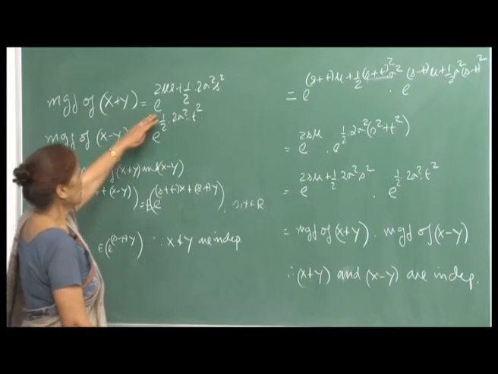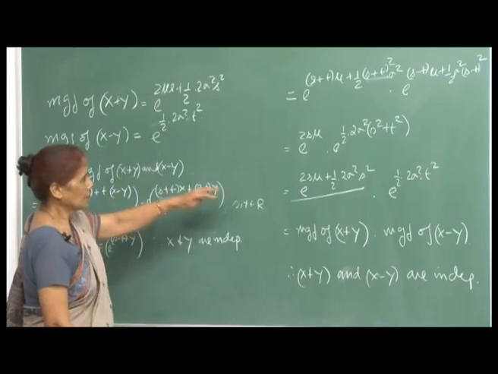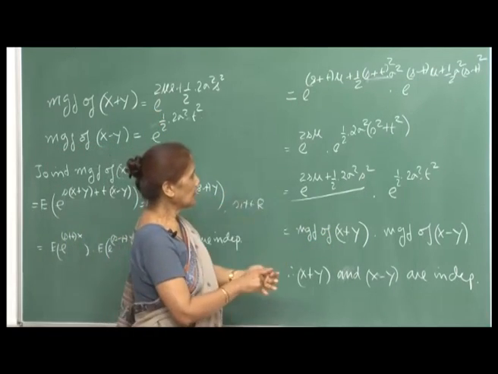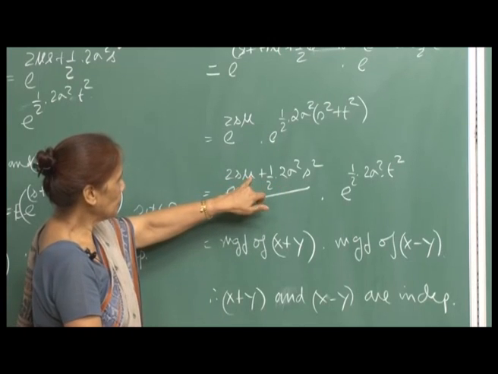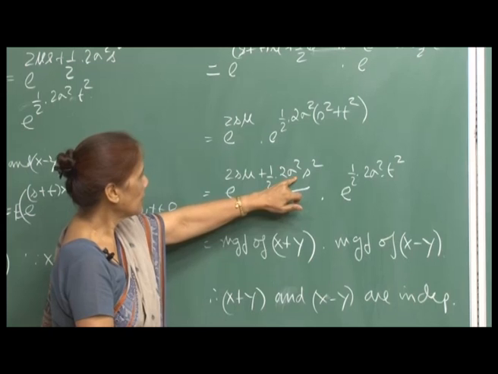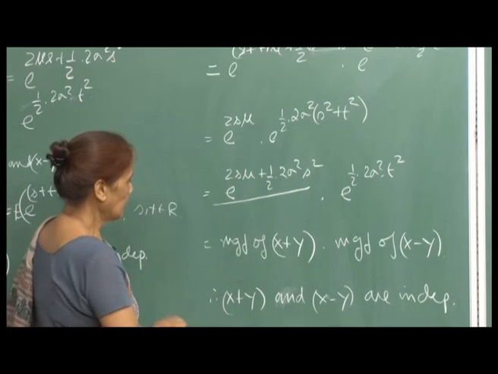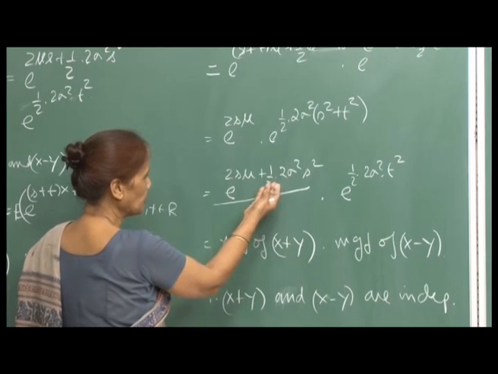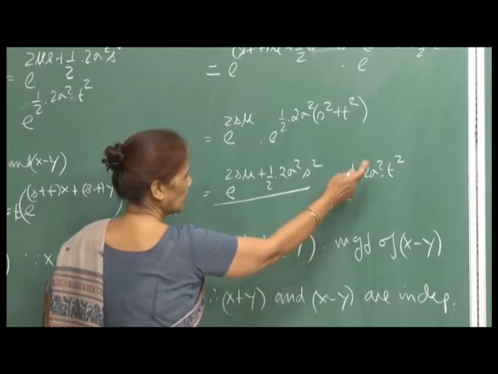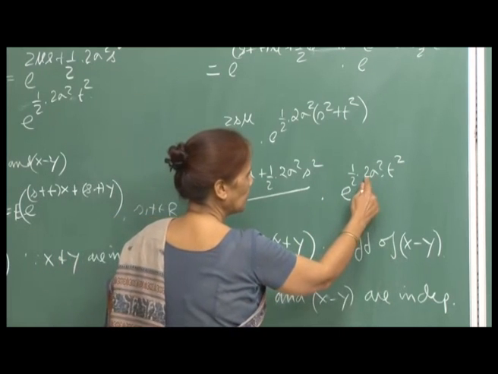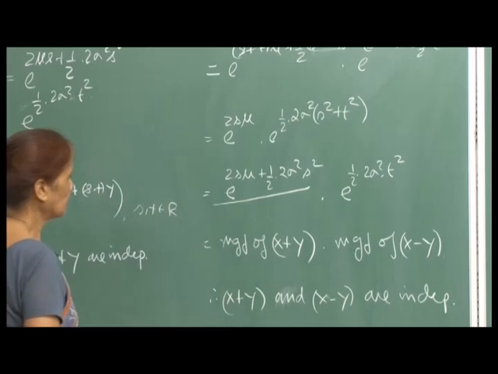See, this is exactly the MGF of x plus y, because this is 2 mu and 2 sigma square. And we can also say that x plus y is normally distributed with mean 2 mu and variance 2 sigma square. And this is the MGF of x minus y. There you see that the mean is 0 and the variance is 2 sigma square.